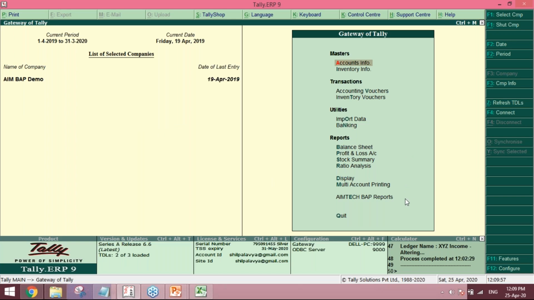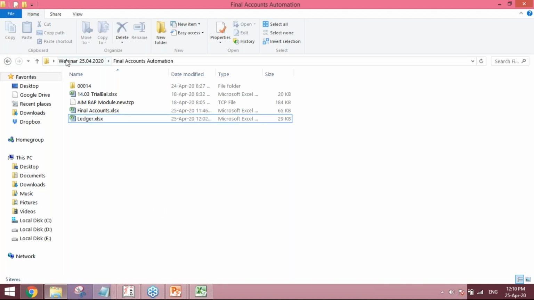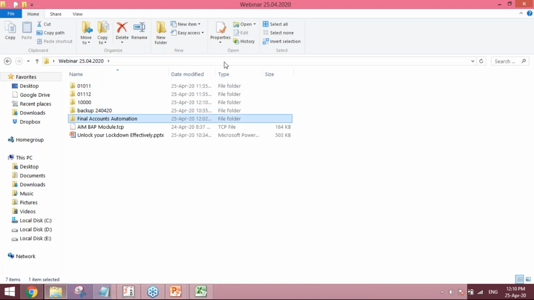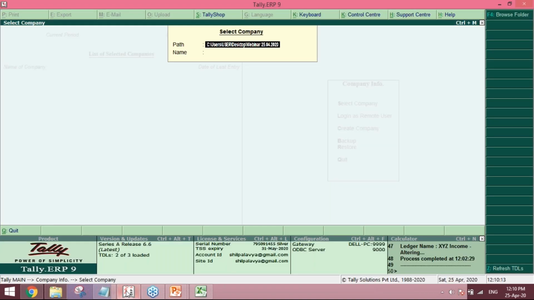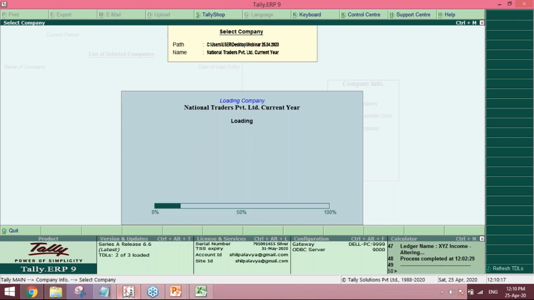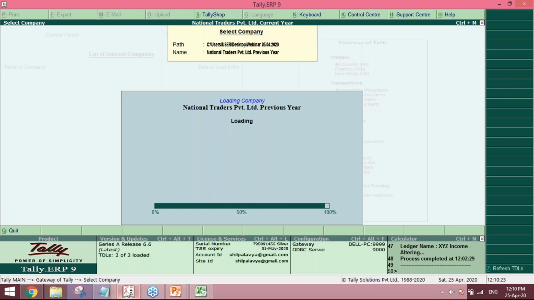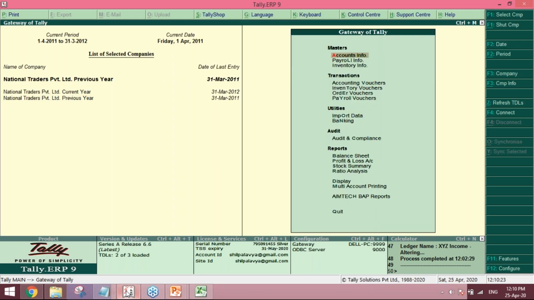By the time Hiralbhai loads those two companies, I will just brief you that the Tally Audit feature has been available for very long. We've been informing a lot of our chartered accountants to use that. Initially, yes, there are some difficulties in using. It was only available in the auditor's features, but now it is available in any and every. You can just enable it by going to the security control and using the default Tally security functionality. Okay, so let's go to the audit and compliance menu.